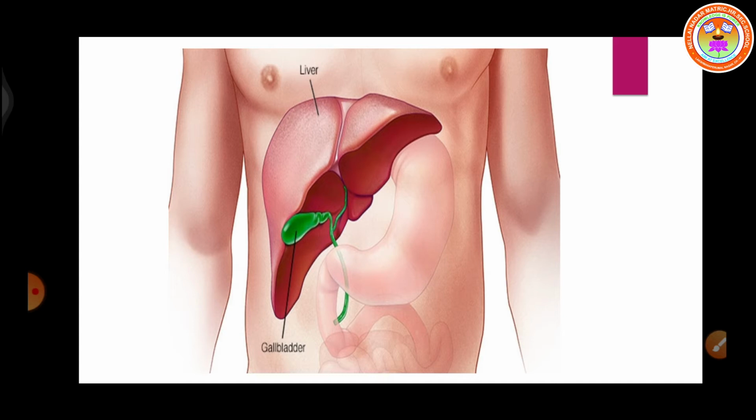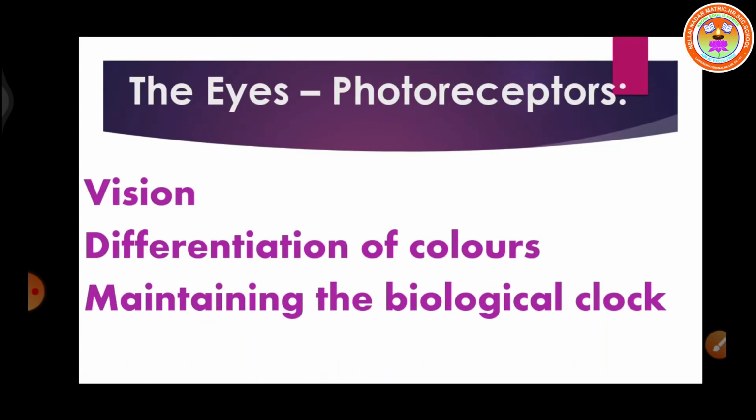Now we are going to discuss an important organ of our body called the eyes. The eyes are also called photoreceptors. Why are they called photoreceptors? They respond to the light. Photo means light. Receptors means sensory cells. So the eye has sensory cells, called receptors, sensitive to light or responding to the light. That's why it's called photoreceptors.